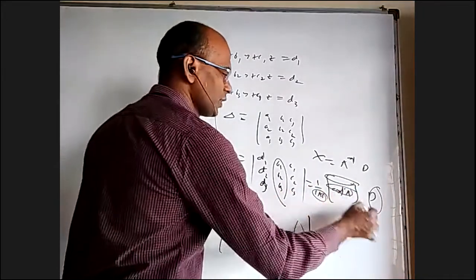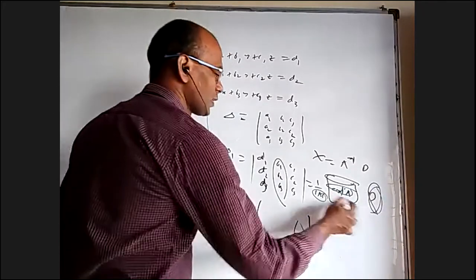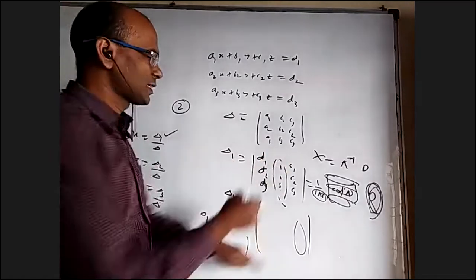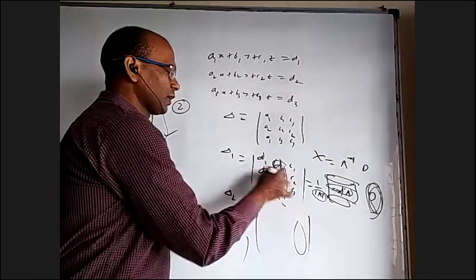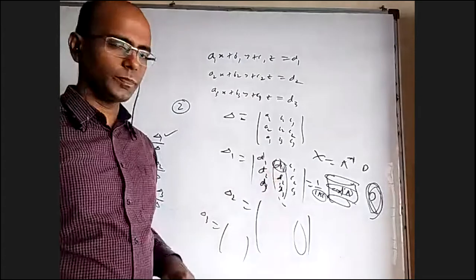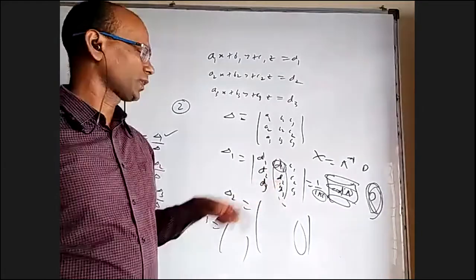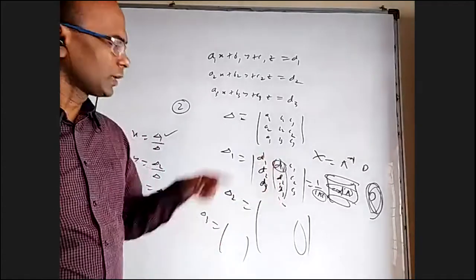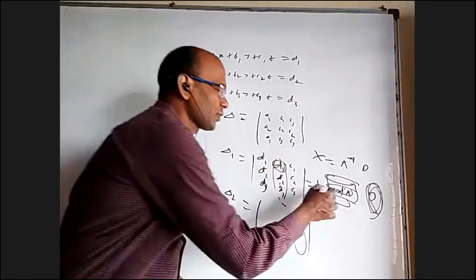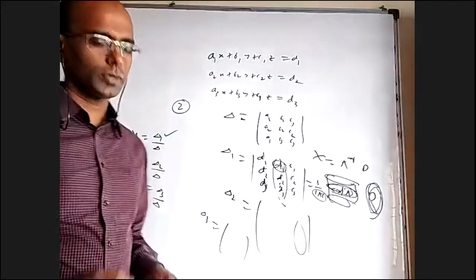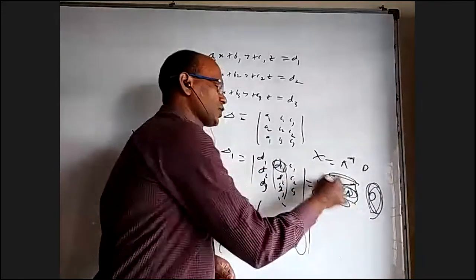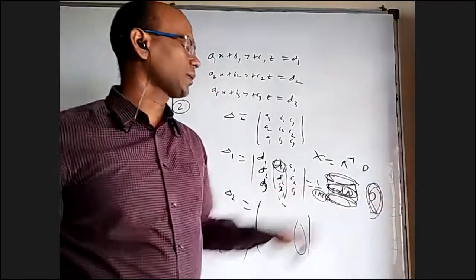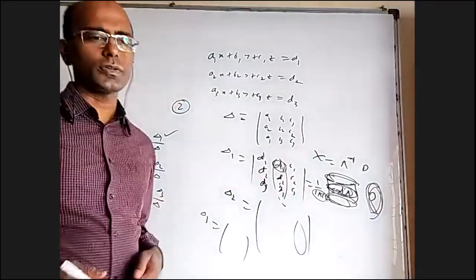The second row here into this is nothing but delta 2, and the third row here into this is nothing but delta 3. Because when you replace this with D1, D2, D3, with the D1, what are you multiplying? Cofactor of B1. With the D2, you are multiplying cofactor of B2. That is, you want cofactors of the second column to be multiplied with D1, D2, D3. The second column cofactors are in the adjoint matrix second row. So these are all cofactors of first column, these are cofactors of second column, these are cofactors of third column. When you multiply, it is as good as delta 1, delta 2, delta 3 only.